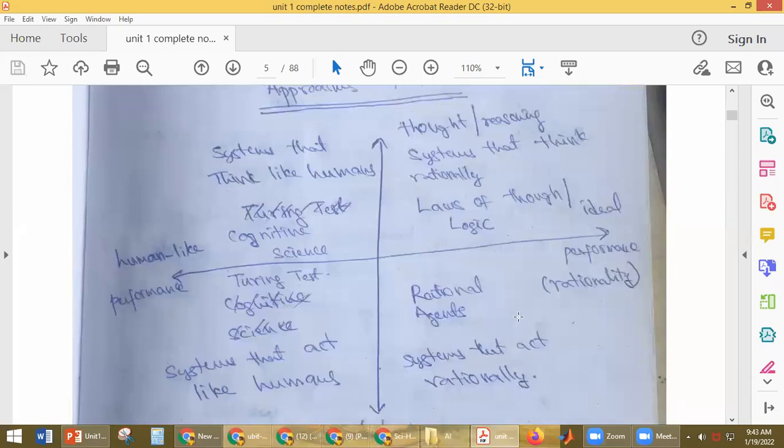We have the laws of thought approach to check whether the systems think rationally, and the rational agent approach to check whether the systems act rationally. So these are the four different approaches we have: to check whether systems think like humans, act like humans, think rationally, and act rationally.